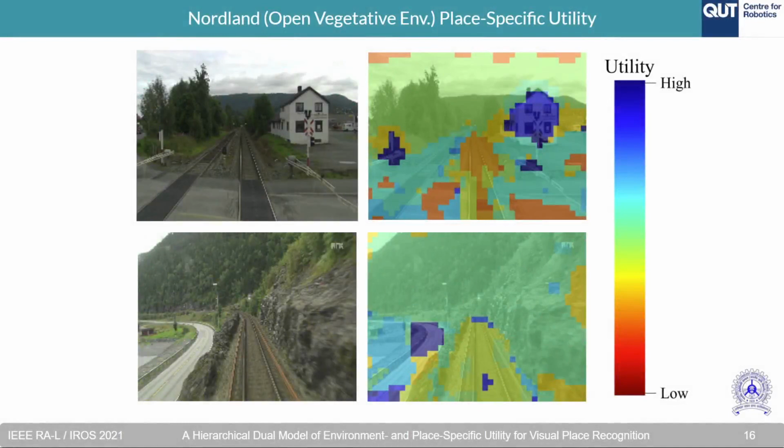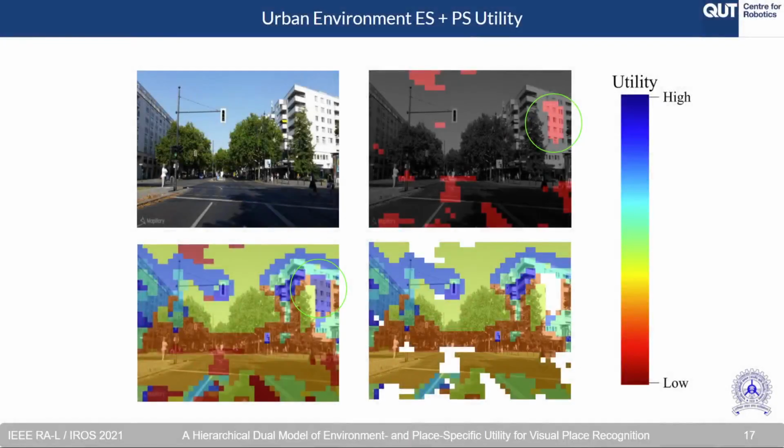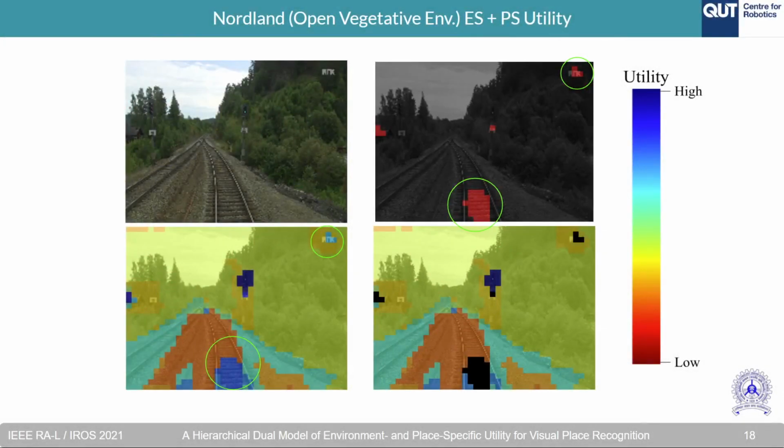Furthermore, when the same is visualized for Nordland, it can be observed that cues such as a second railway track, railway crossing, roads, and houses are considered to be of high place-specific utility. Further combining both environment and place-specific utility, it can be observed that elements that cause perceptual aliasing at a particular environment level can be dropped from the place-specific level, thereby mitigating transient errors. For example, here the window panes are dropped. Similarly, for Nordland, the watermark and the railway track are dropped.